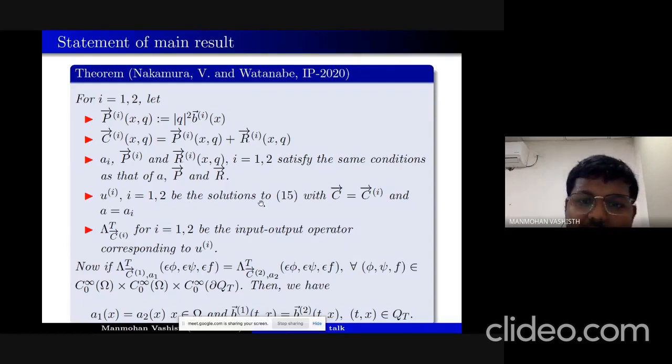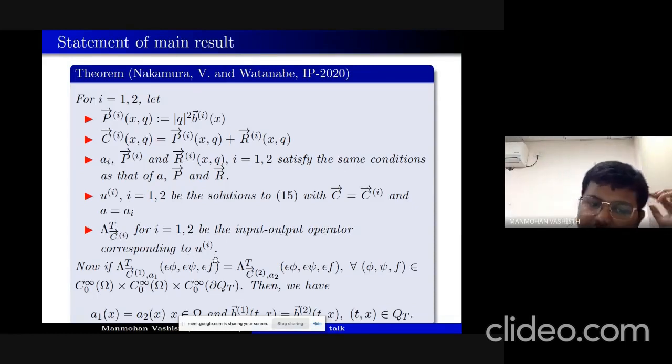And Ui is a solution to the equation 15, which is the nonlinear wave equation with C equal to Ci and A equal to Ai. These are the notations actually. And then suppose this lambda t of Ci is the input output operator corresponding to Ui.